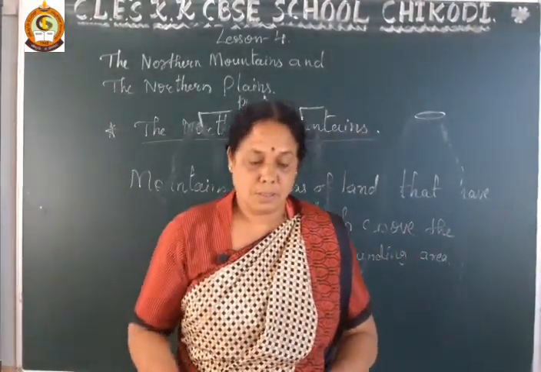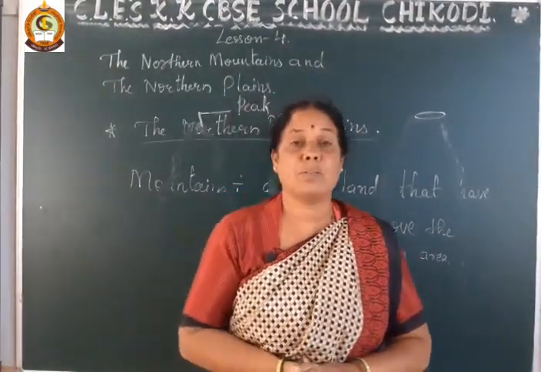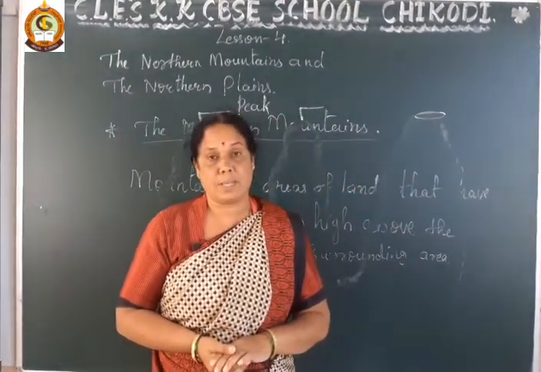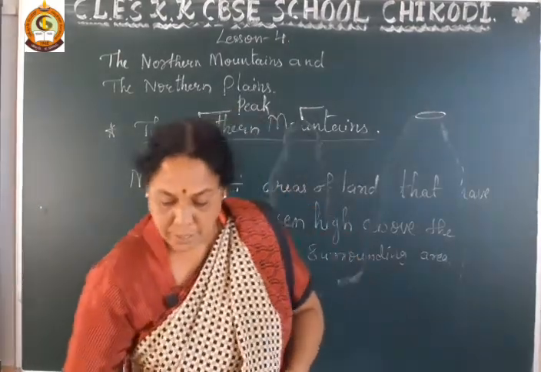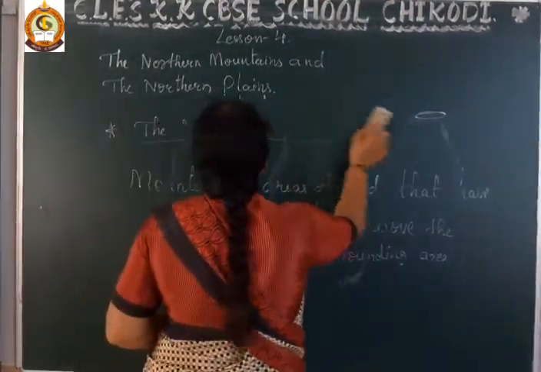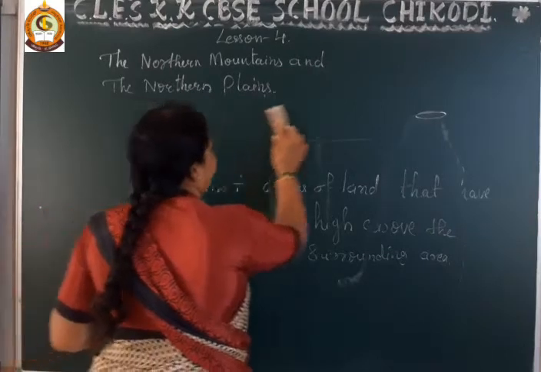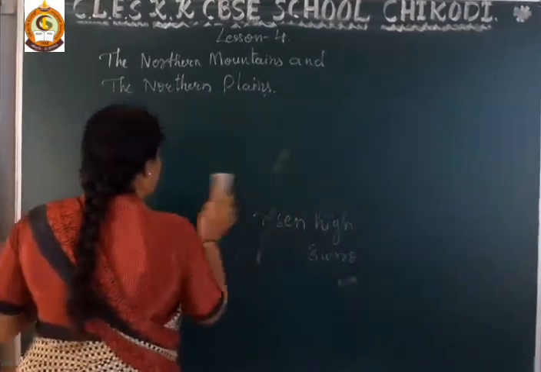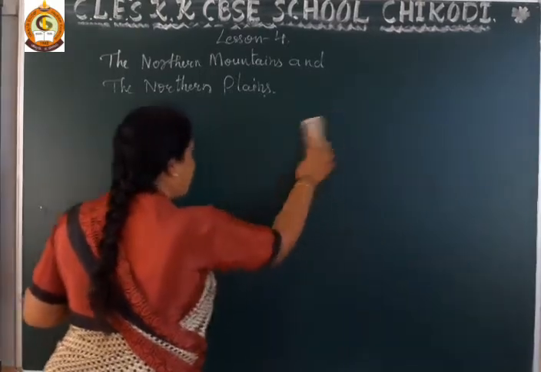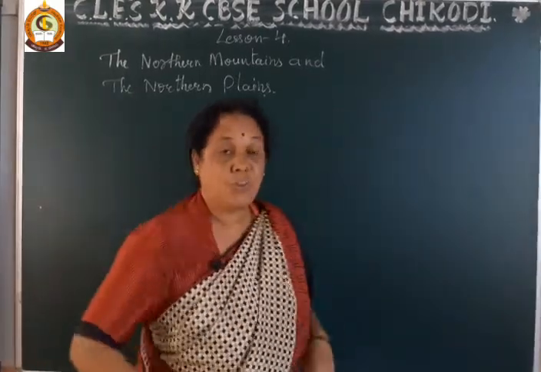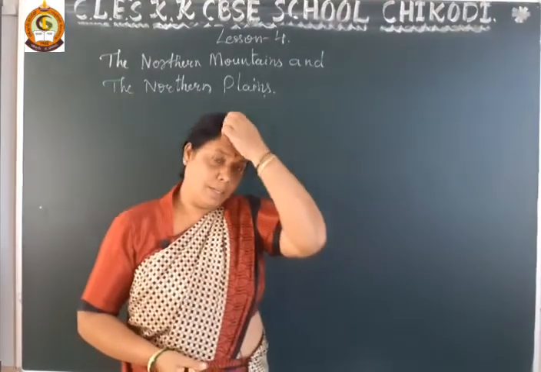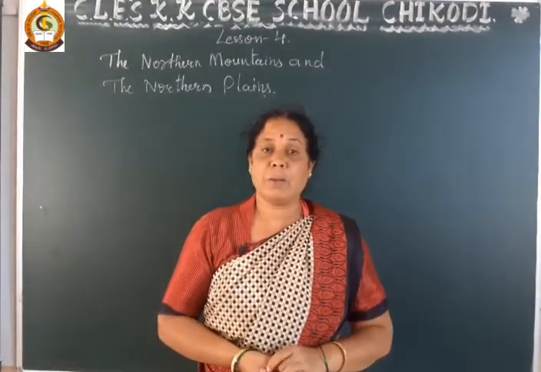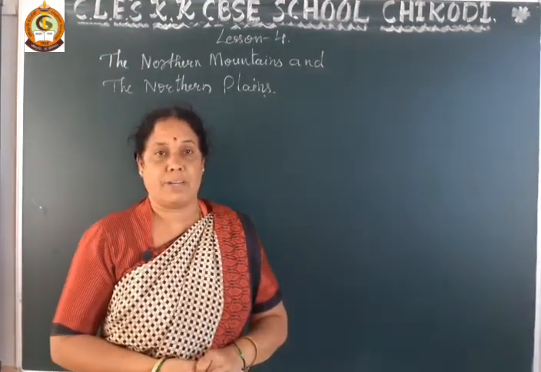Dear students, in the previous class we have already started learning about the northern mountains and the northern plains. In the previous lesson, India and its landscape, we learned about the physical divisions of India.